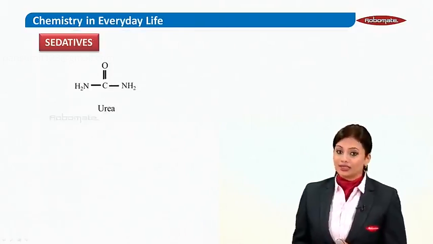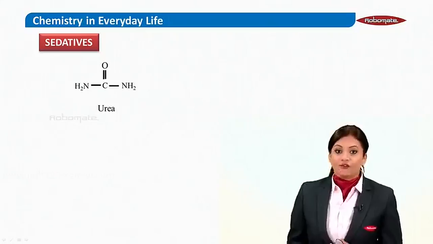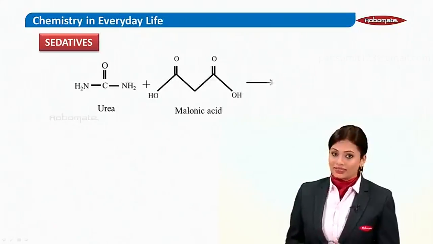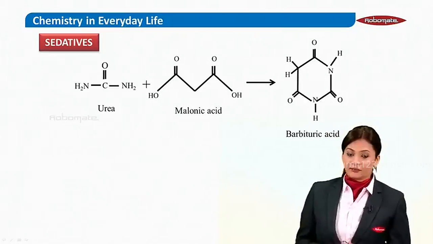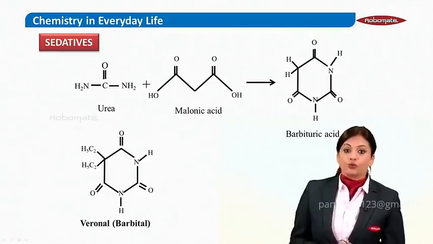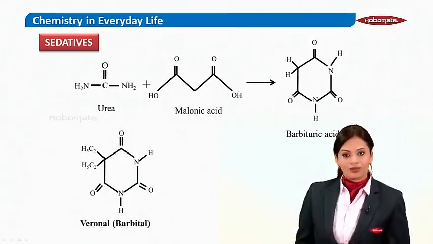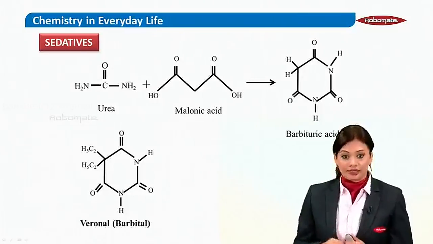And the last, what we see are sedatives. Now, what are sedatives and how are they derived? First, we take urea and combine it with malonic acid, and what we get, children, is called barbituric acid. Now, from barbituric acid, we get a sedative known as barbital, also called veronal. Yes, this is the structure of barbital.